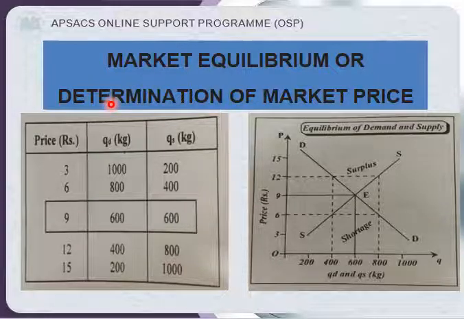So this is a situation when demand and supply are equal to each other at this point. So here we are in the equilibrium situation, or you can say the market is in equilibrium position, and we will set the price, this one 9, that will be the market price.